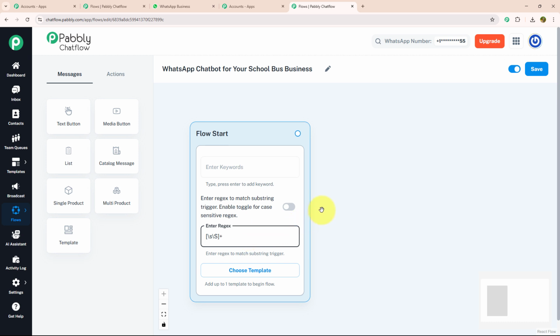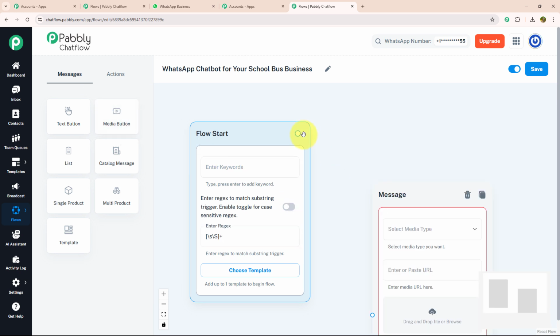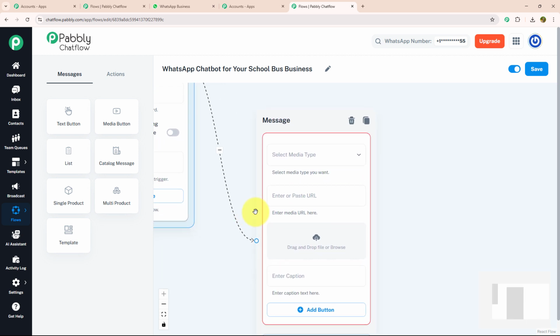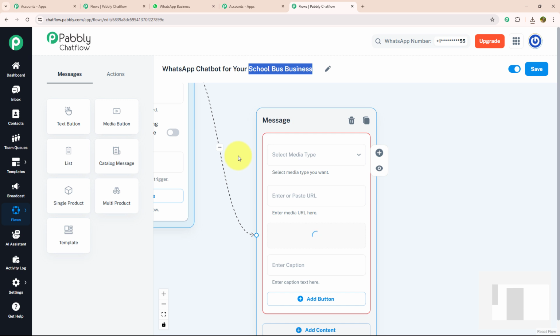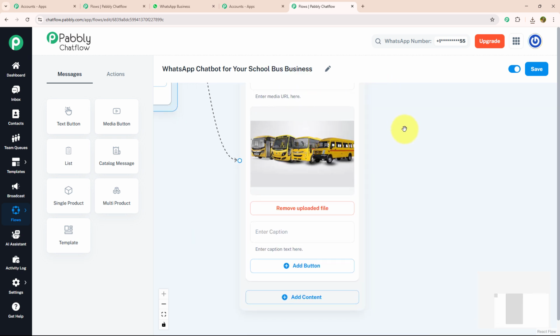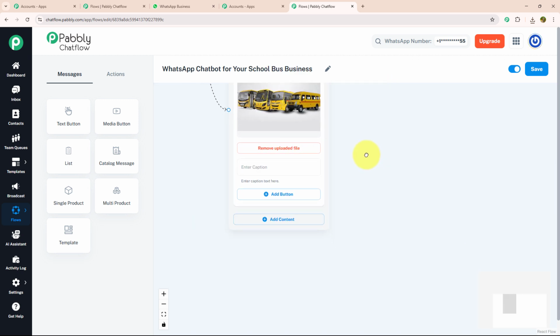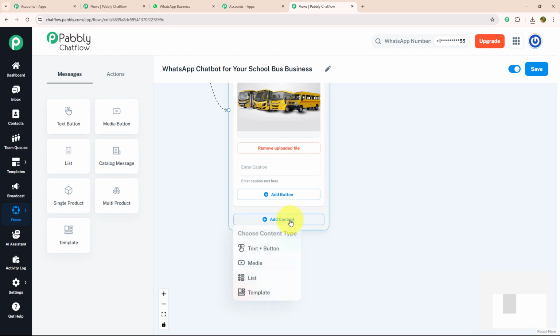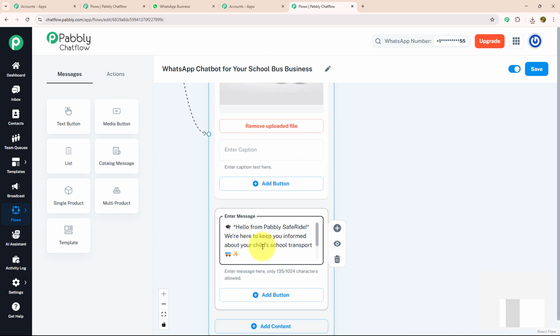Now, as soon as my customer enters a message, I want to send them a welcome message with a media. For that, I'm going to drag and drop the media button and connect it with my flow start. Over here, I'm going to browse my image like this. As you can see, my image is uploaded successfully. After that, I'm going to put a welcome message. For that, I'm going to click on the Add Content button, select the text button and enter my message like this,